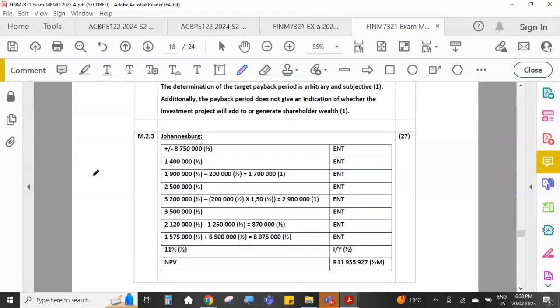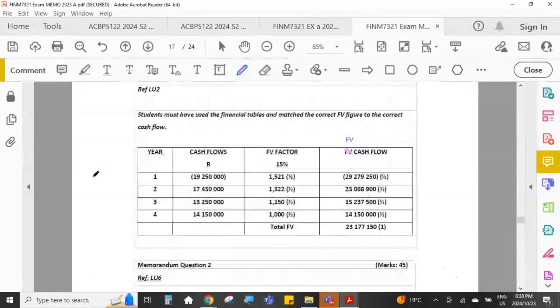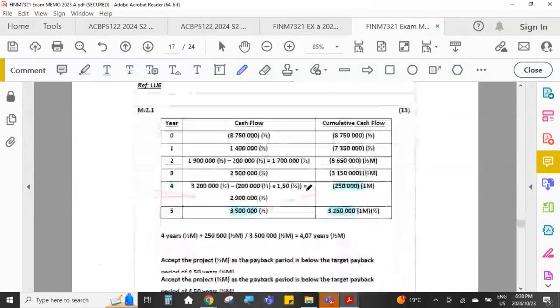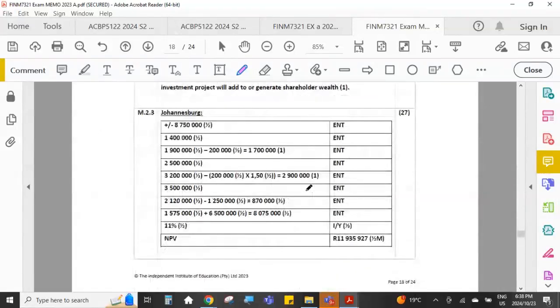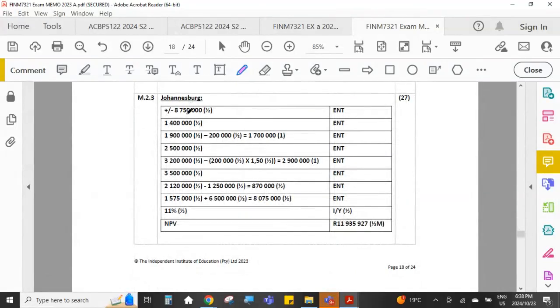You can use the table which is similar to this table here, where you write down the cash flow and you look up the factor on the table, or calculate the factor on your calculator and then calculate the cash flow. 100%, you can do that method, or you can use the financial calculator method, where you will write down every single one of the 7 years of cash flow. You will state which percentage you are using to calculate the present value, and then it is comp NPV. Okay.